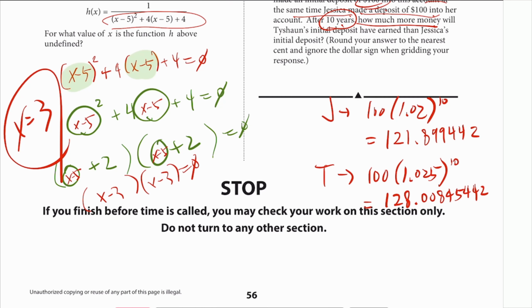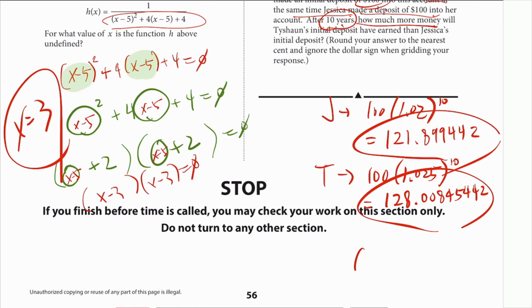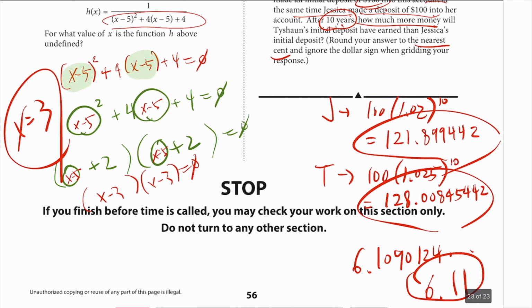And what I got, when you subtract these two, I got 6.109012 whatever, but it says round to the nearest cent, so that'll be 6.11. It is the final answer. 6.11 should be the final answer. And that basically is the end of the whole practice test number 1.